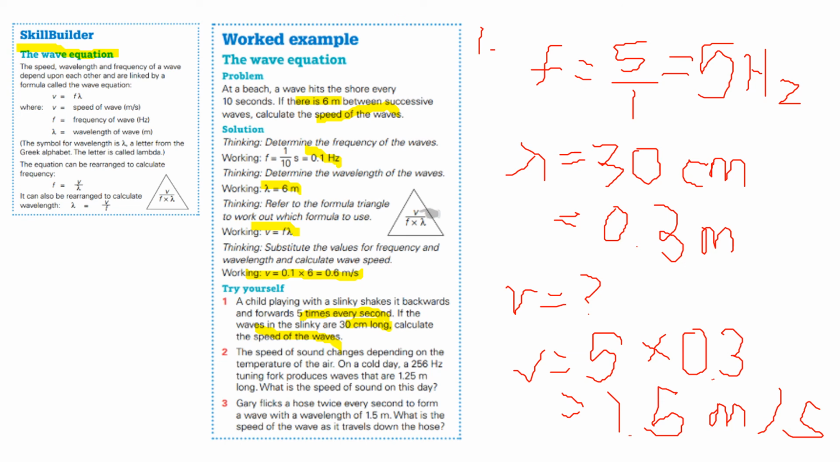How do we find it? You have to use the formula, which is v equals f multiplied by lambda, the wavelength. We know the frequency is 5 hertz and the wavelength is 0.3 meter, so the speed is f multiplied by lambda, which is 5 times 0.3. So we get 1.5 meters per second.